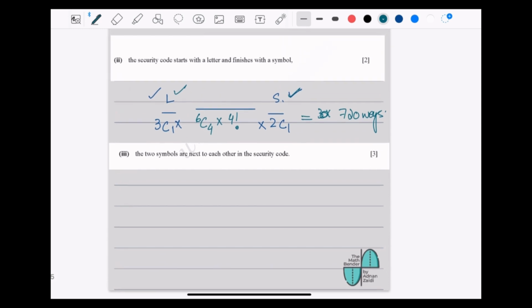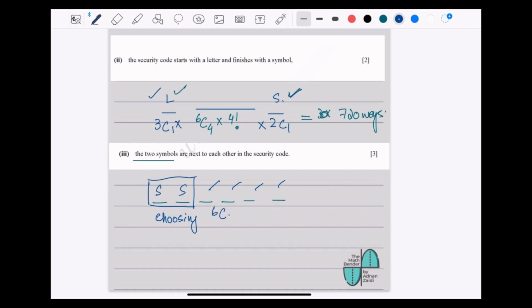The 2 symbols are next to each other in the security code. Now let's look at this part. This statement states that the 2 symbols have to be together in that security code. So let's place them straight away rather than choosing. And then the rest of them: we have to fill in 4 more, and we have 6 characters remaining. So I have to choose 4.